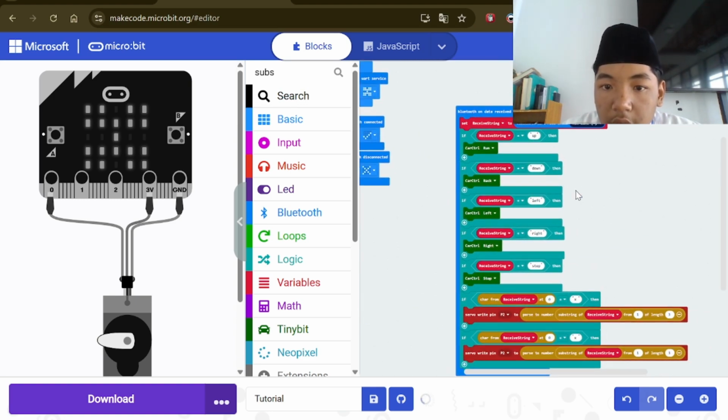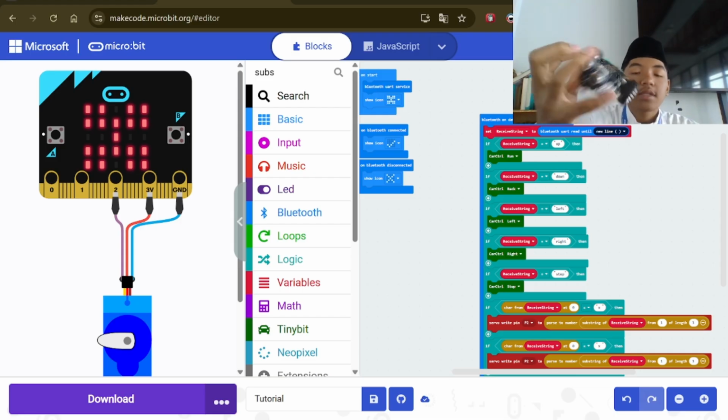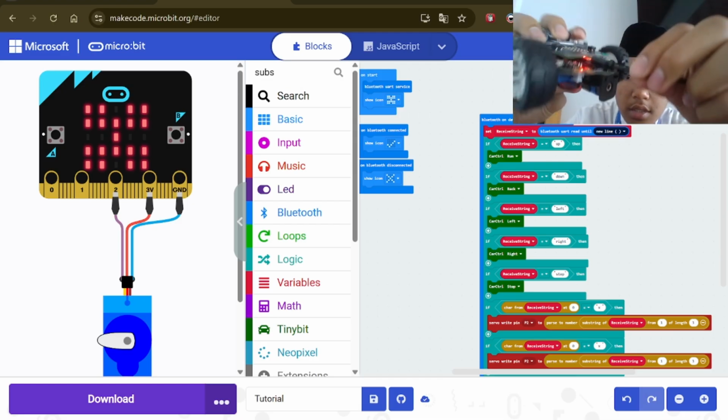After that, you should have the robot Tiny:bit like this, and you put in here, like this.